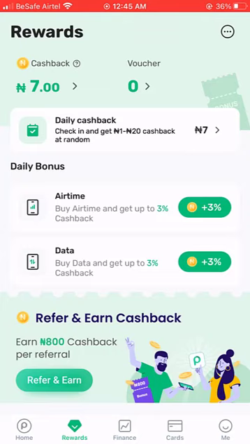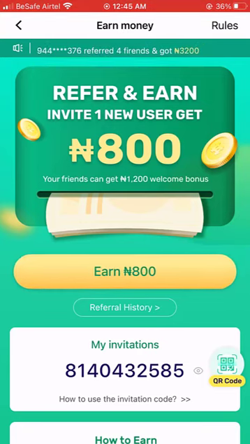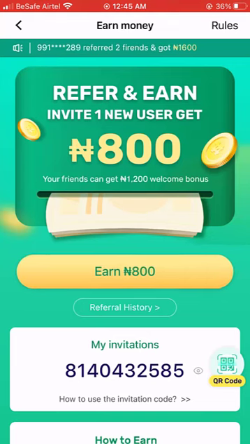Another way you can make money with Opay is through their referral program, which I think is one of the best among all these methods. Once you click on the referral program, you refer and earn. With the referral program, you get paid 800 naira per person that you refer to Opay. Once you refer one person, you get 800 naira. If you refer two people, that's 1,600.